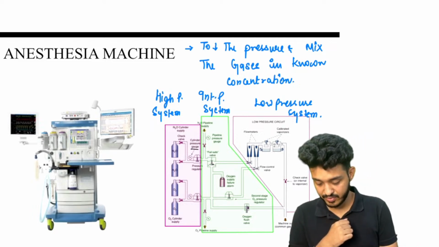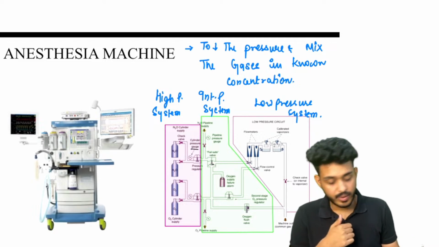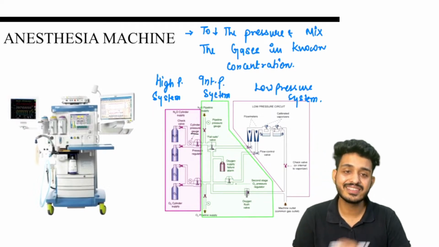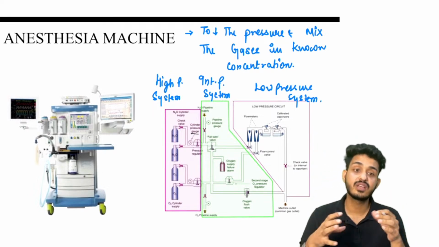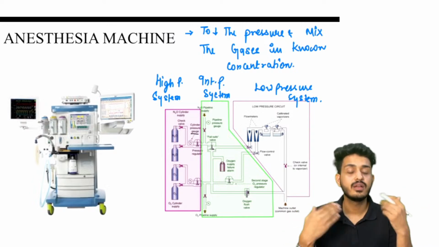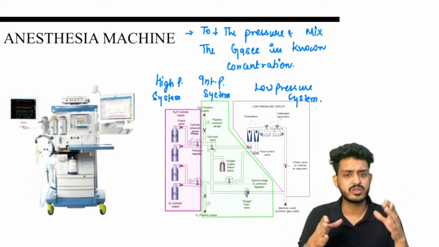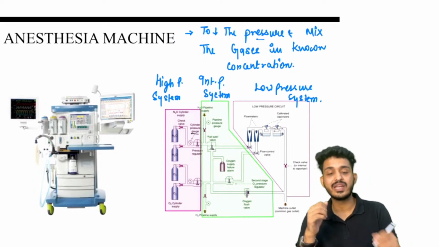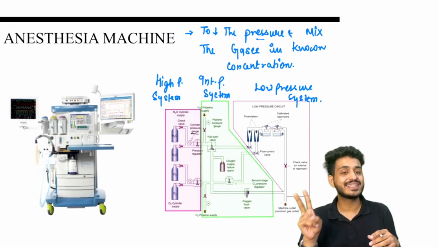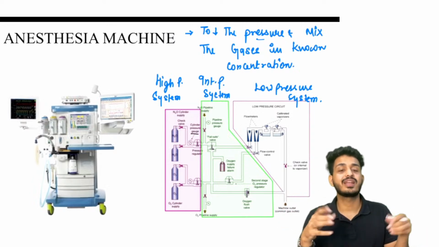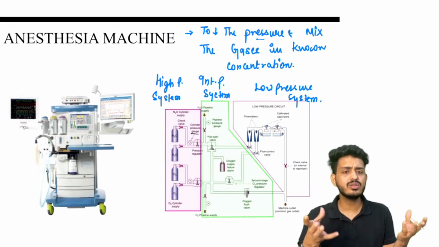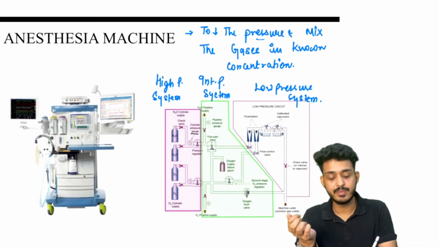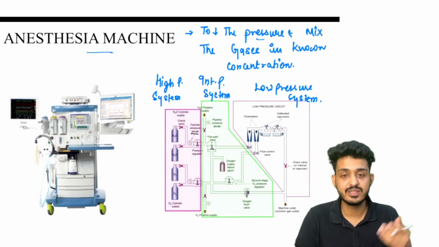Multiple answers I am getting for the question. Try to answer. First thing, to decrease the pressure. The oxygen cylinder has too much pressure, 2000 psi, nitrous oxide 760 psi. Our lungs cannot tolerate such a pressure, right? So first, we need to decrease the pressure. And second, we need to add drugs like halothane, sevoflurane, isoflurane, all those inhalational agents, mixed in a known concentration. Because of that, we have this anesthesia machine.